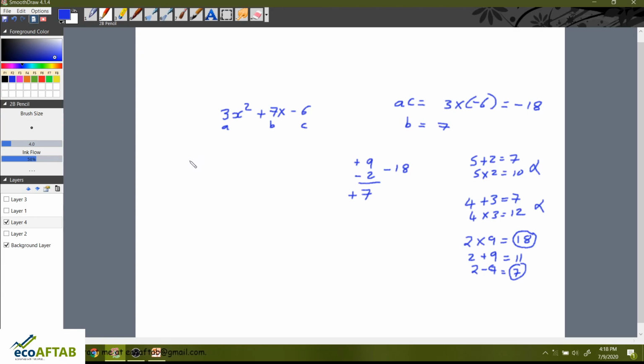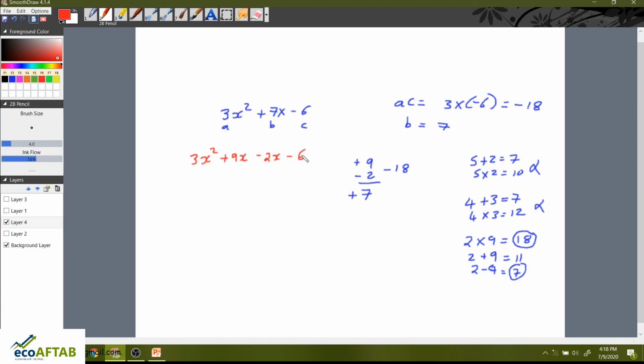So I can write it as 3x square plus 9x minus 2x minus 6.